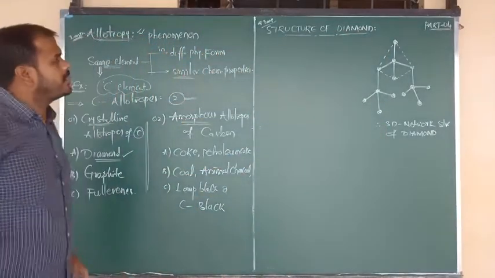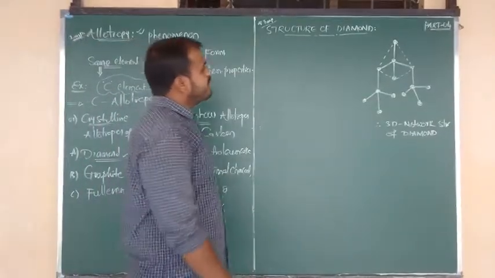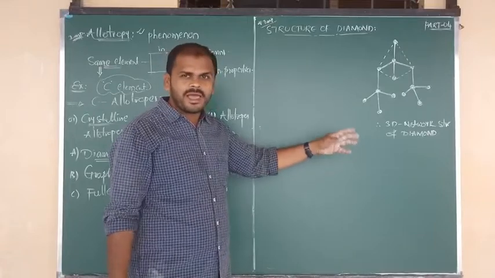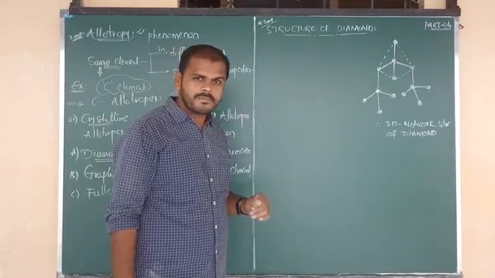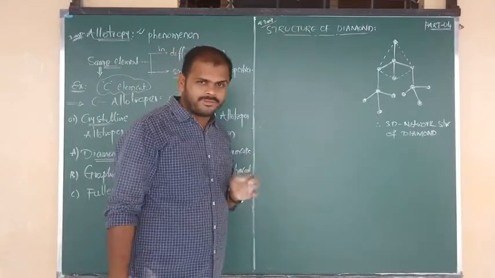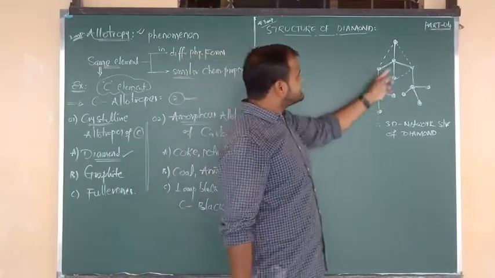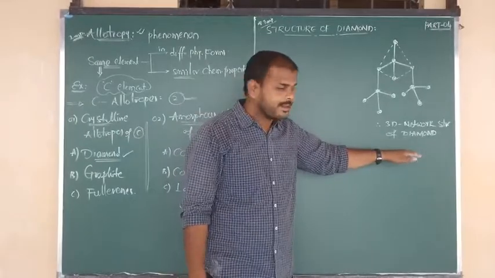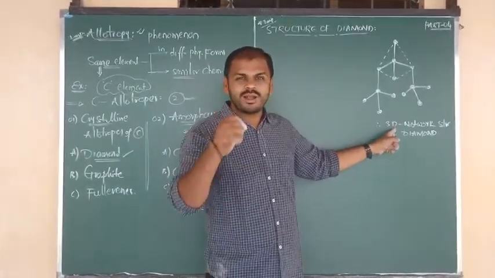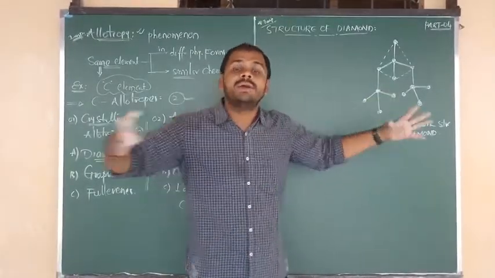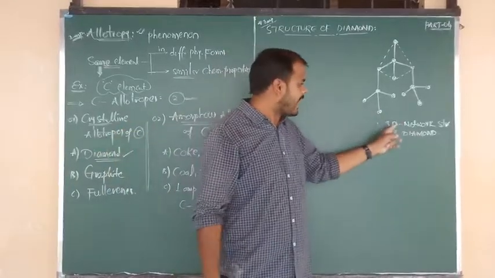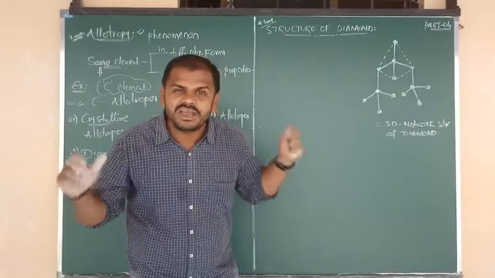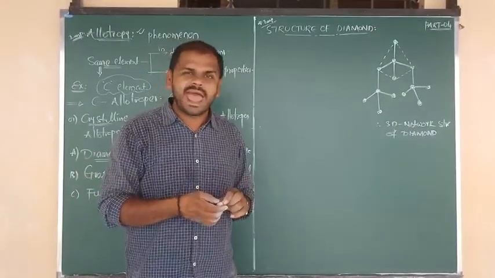Okay beta, now listen carefully. I am going to show you the diagram. Already I have given a short form of the diagram, and you see it carefully. This is the structure of diamond. Which type of structure? It is a 3D, capital D for dimensional. It is a 3-dimensional network structure of diamond, beta.